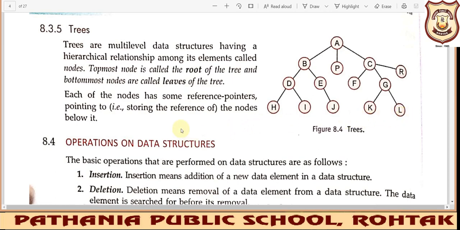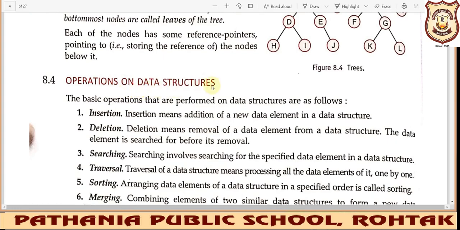Okay, so next, what operations can we perform on data structures? We can insert a new element, we can delete an element, we can search an element, we can traverse an element, means we can just process it, just read the information that is present on the node. We can do sorting. Sorting means arranging the data elements in a specific order, like in ascending order or in descending order.